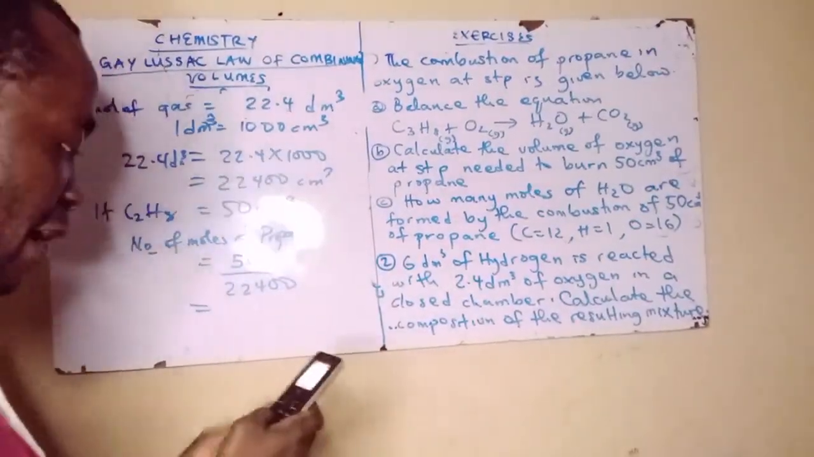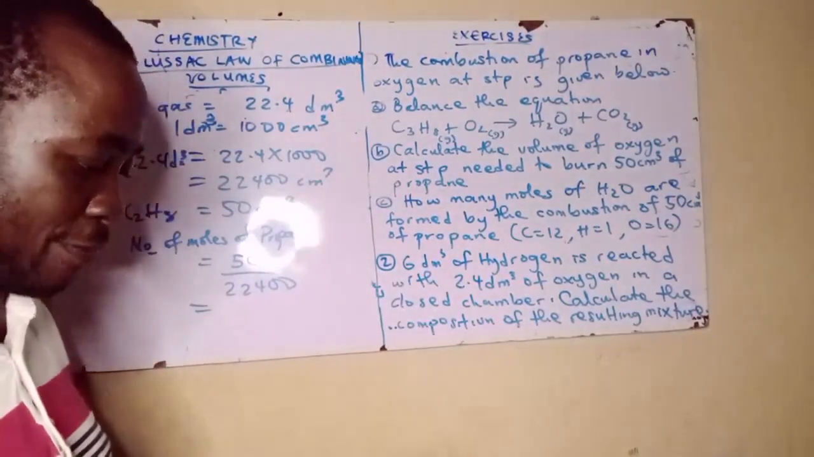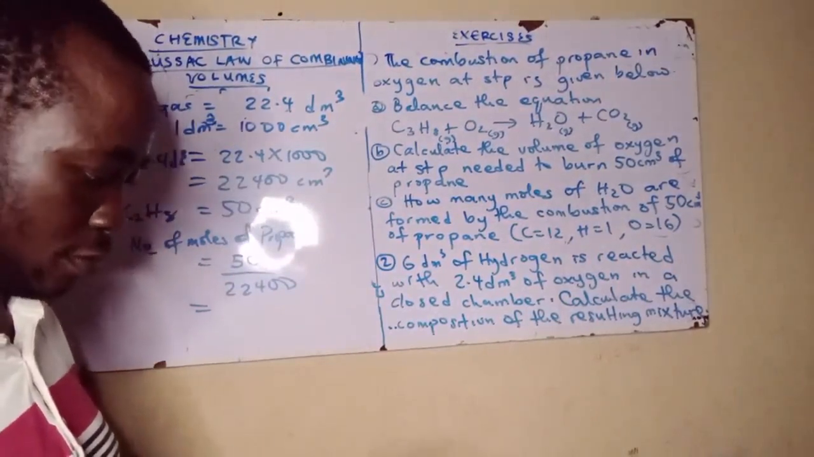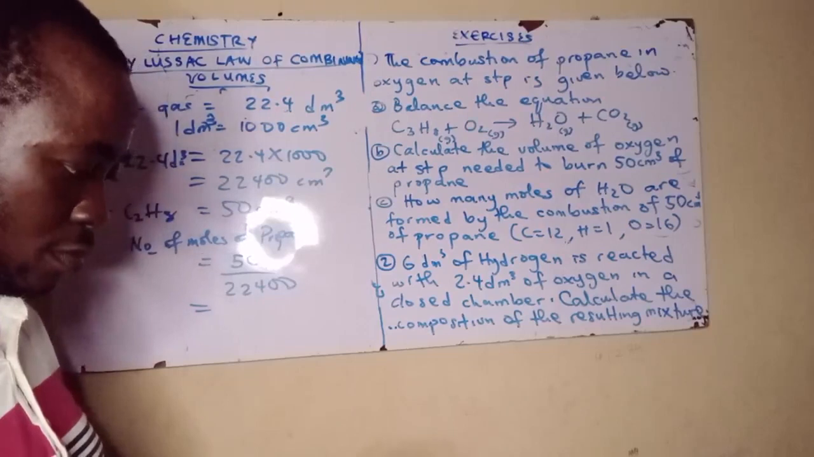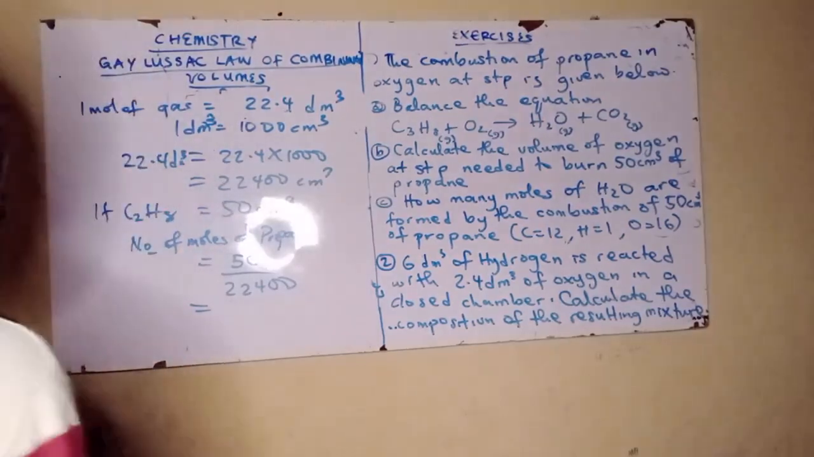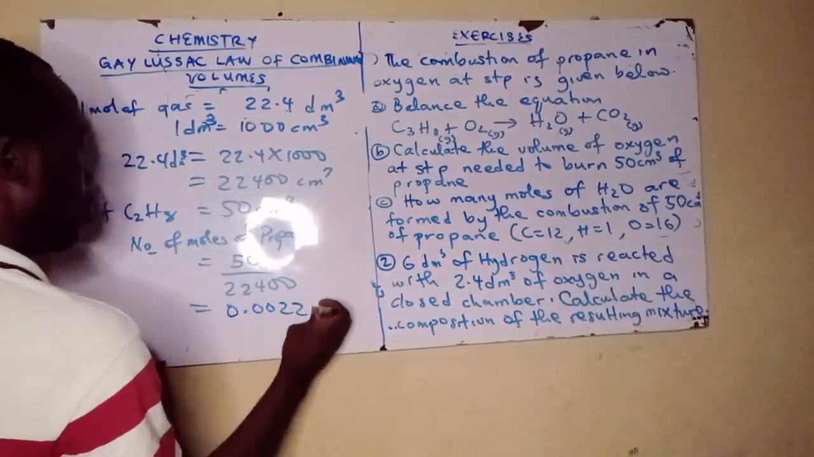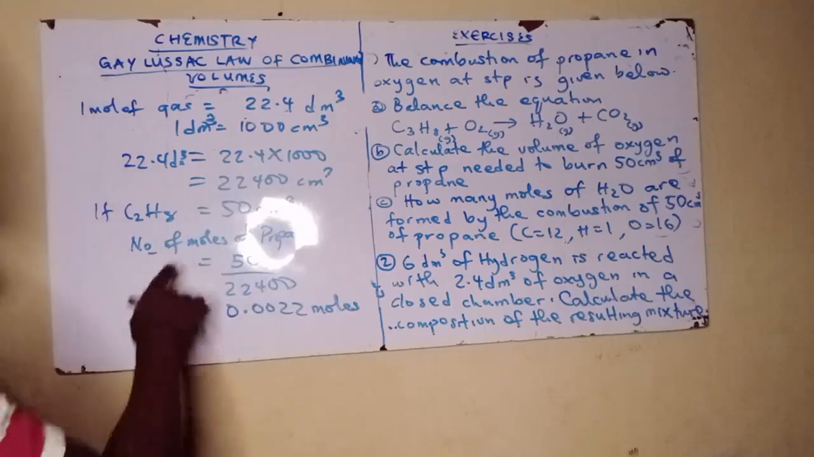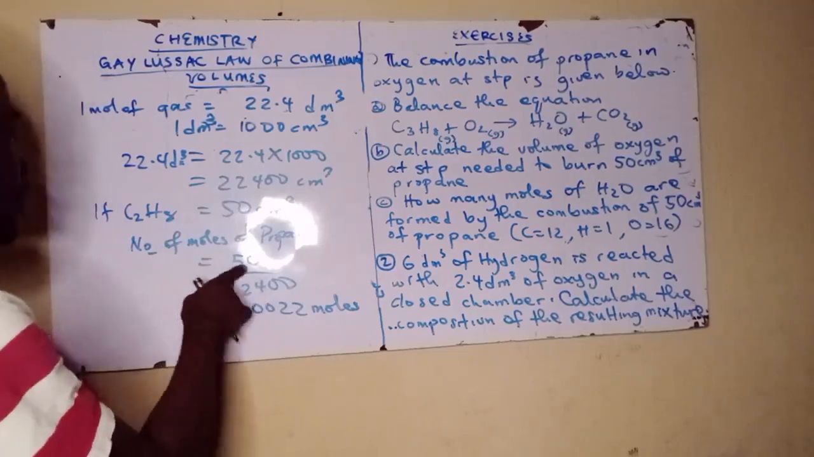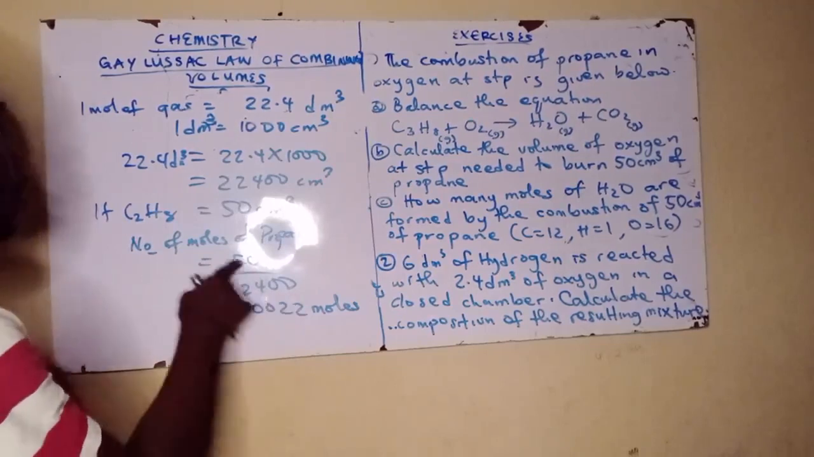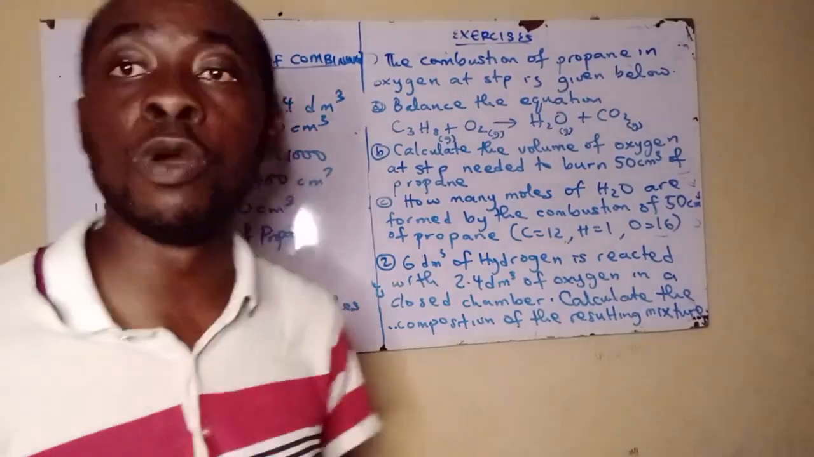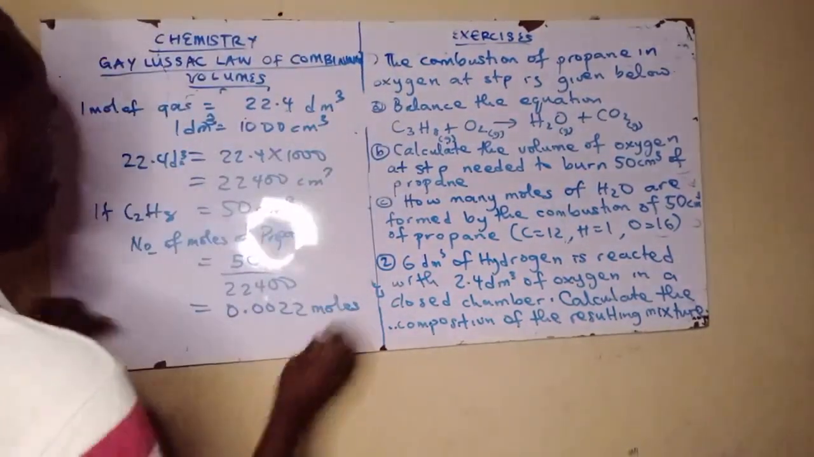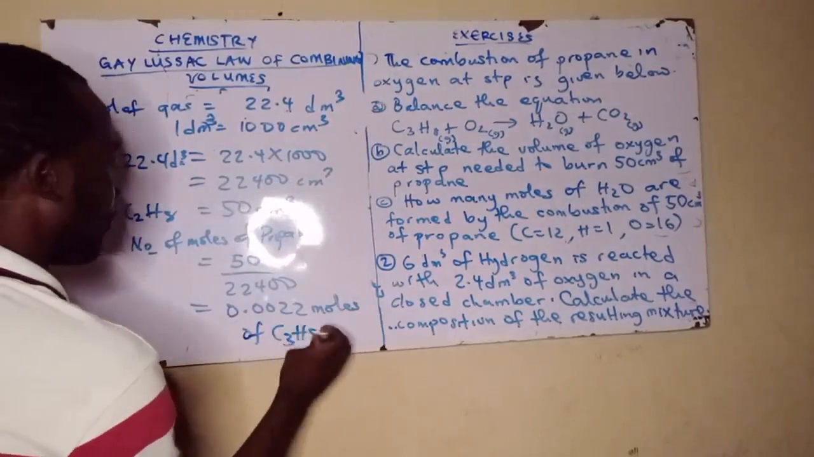Now 50 divided by 22,400 is 0.0022 moles. So that's the number of moles it occupies. Nígbà tí 1 mole bá occupy 22.4 dm³, ó mean pé 50 cm³ we have 0.0022 moles. Now ẹ ká wo nǹkan tó béèrè lọ́wọ́ wa, torí eléyìí ló wà fún propane tá à ń sọ̀rọ̀ nípa ẹ̀.